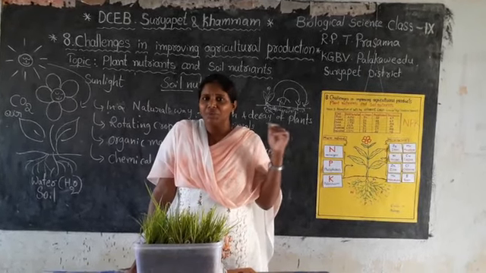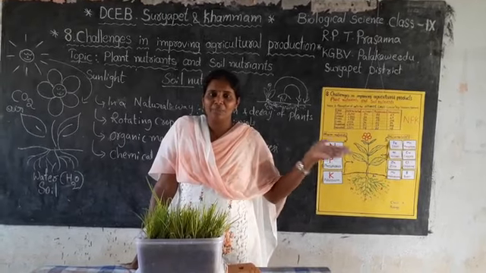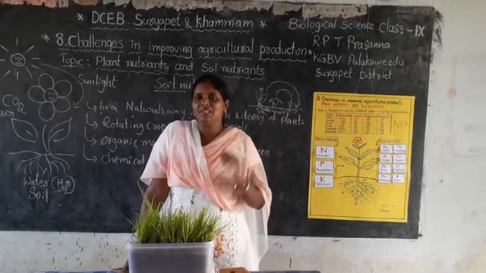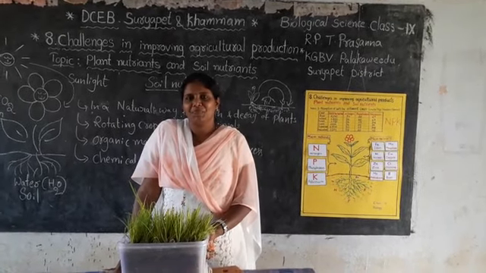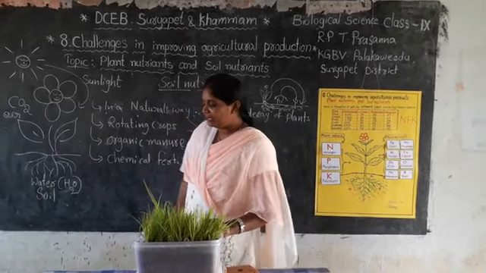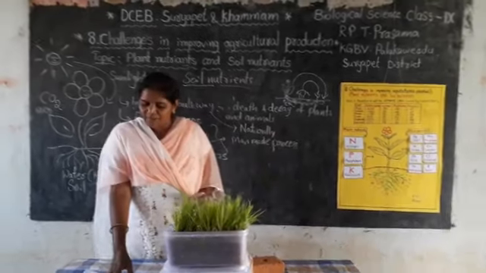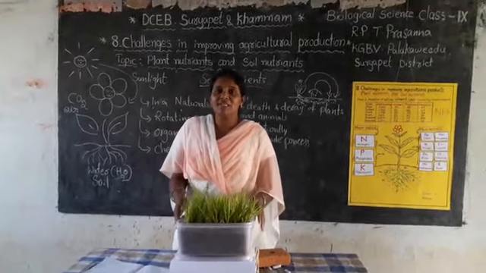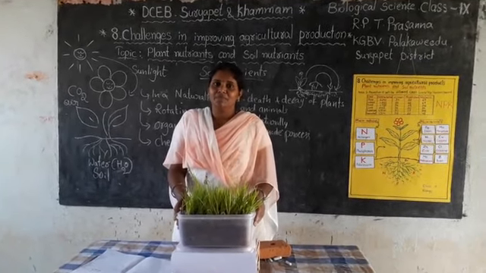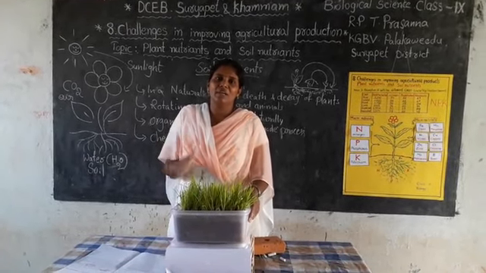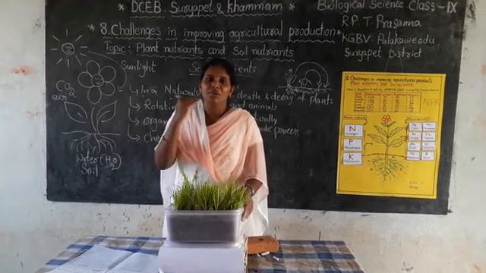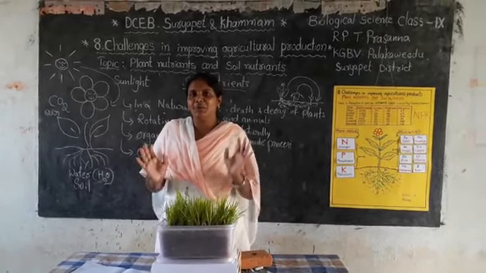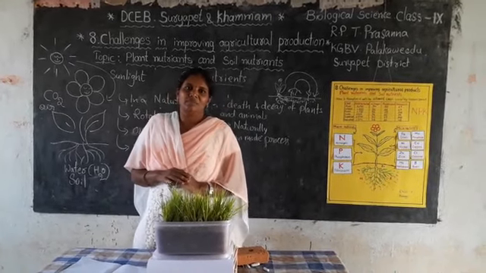What are macronutrients? Give examples. What are micronutrients? Give examples. Then what happens in the soil? This is all about plant nutrients and soil nutrients.